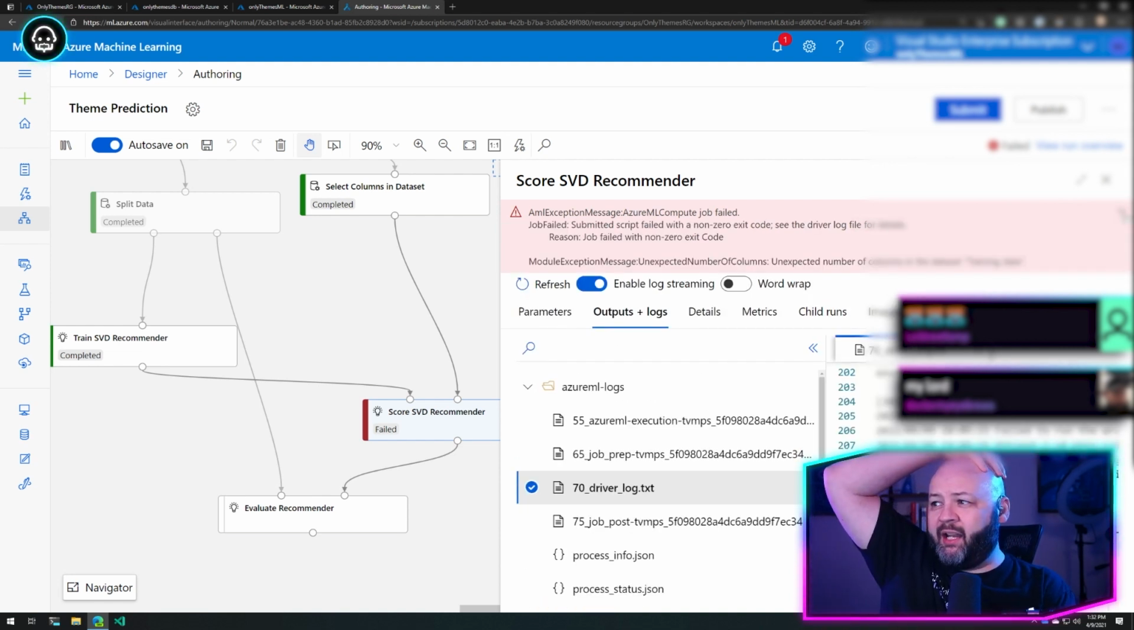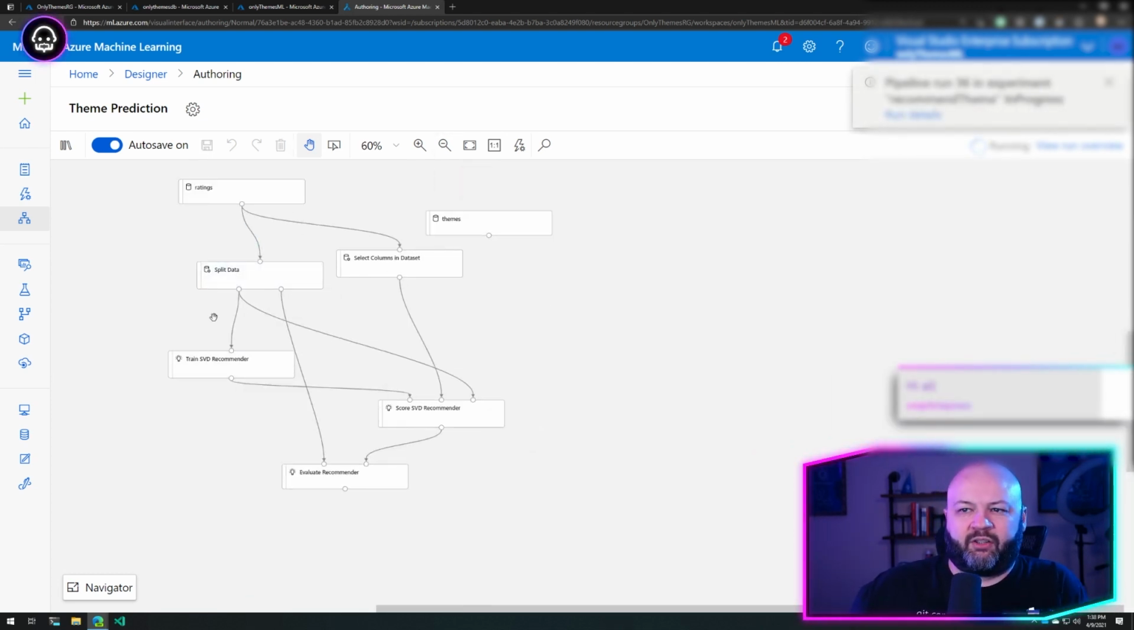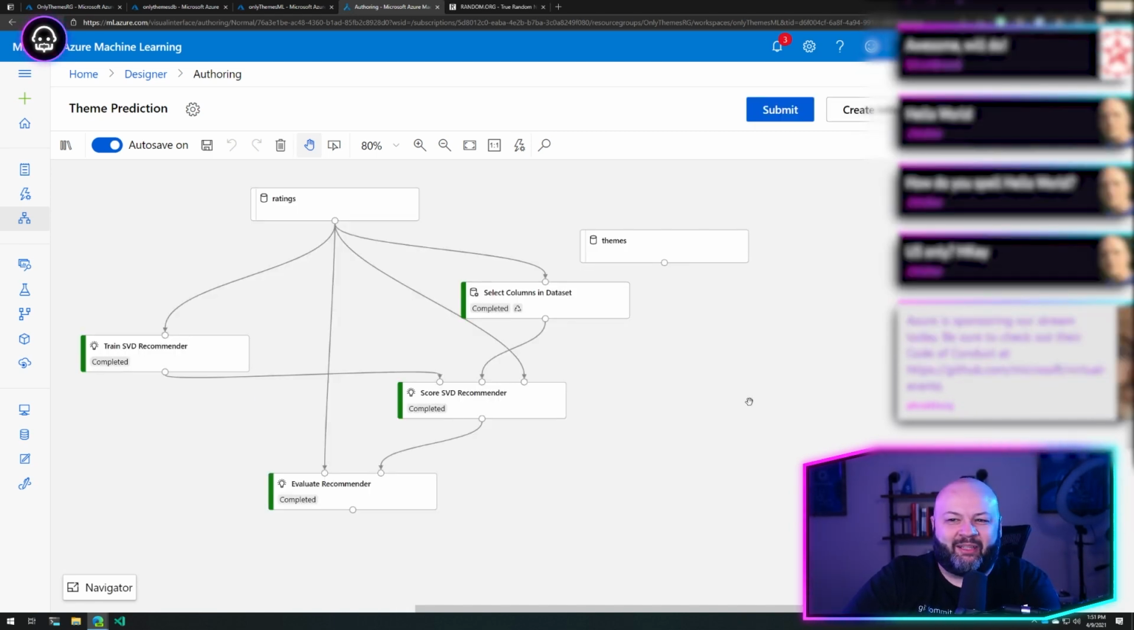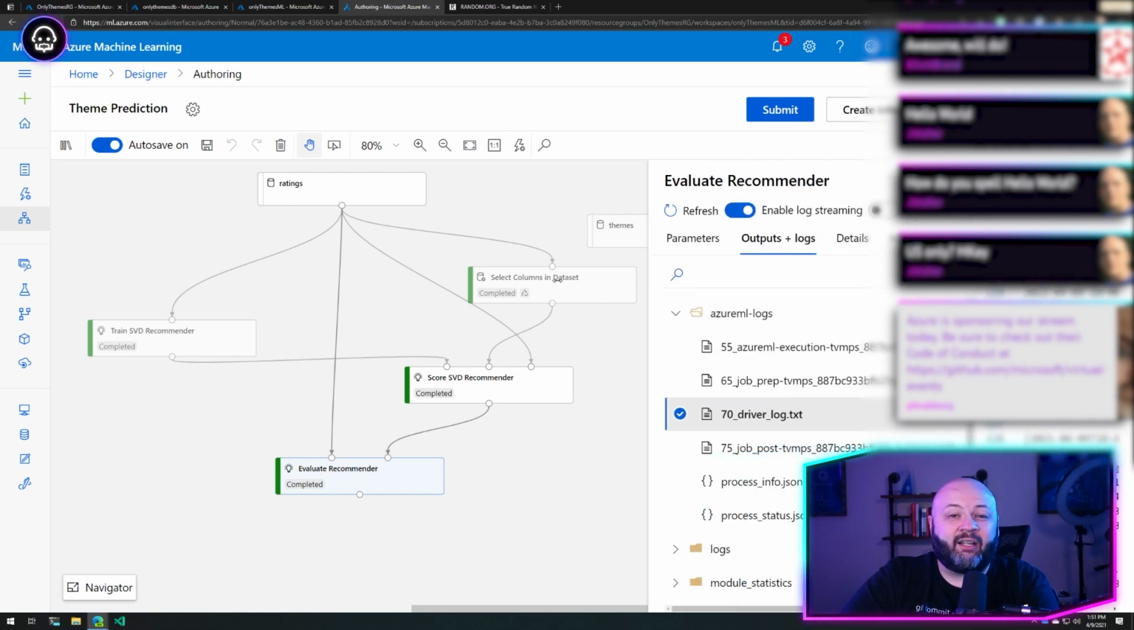Unexpected number of columns in the dataset training data. The dataset hasn't changed. None of these things have changed. I wonder if it'll just skip past all that and use like a cached version of it. Here's the problem with this. It ran and it completed and it says it did it great.